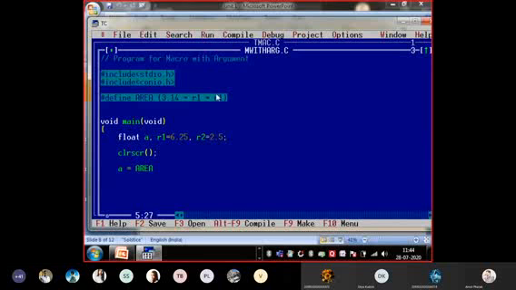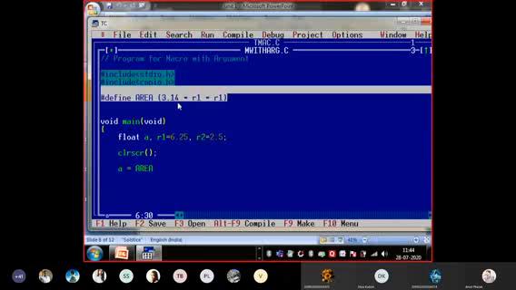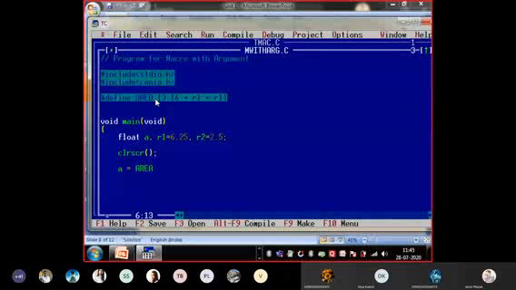To make it easy to see, R1 and R2 should be passed by the main function as argument. It is not always R1, it may be R2, R3, R4, or anything. In such a case, what I need to do is write here, after writing area, I use a bracket and I pass it X. Okay, now what will happen? Area of X is a macro.